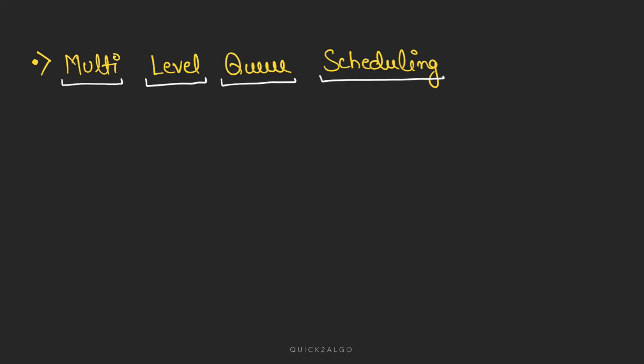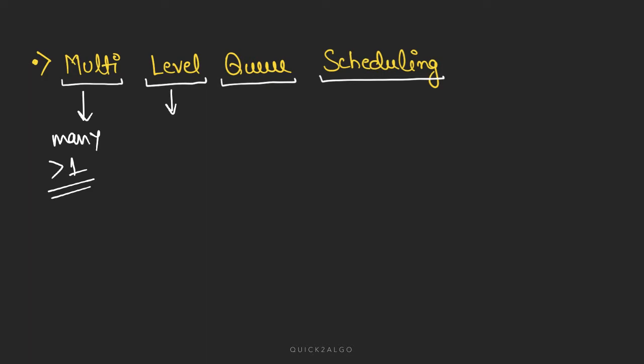Now let's start with the name of the algorithm, and its name itself has some very important clues as to how this algorithm is going to work. As the name suggests, it has multi-level queue scheduling. So what does multi mean? Many, that is more than one. So there will be more than one queue and they will be at different levels.